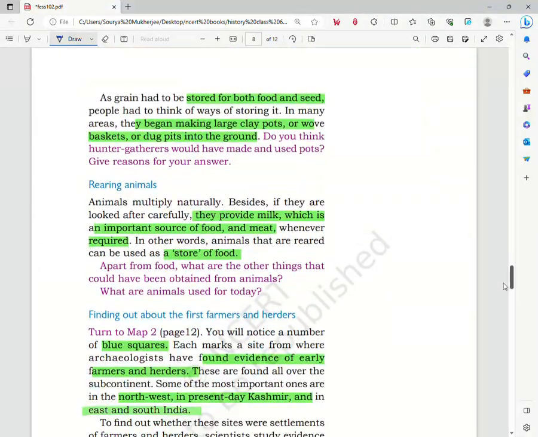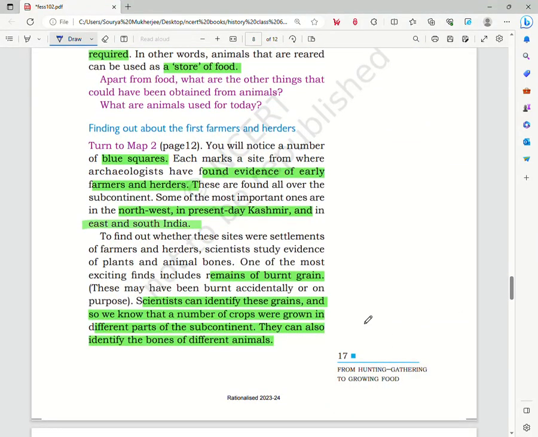In the next part, we see that in some of these sites there have been found remains of burnt grains. Now, these were perhaps accidentally left there or were left there on purpose. These help scientists to identify these grains. We could know about the type of crop or the number of crops that were grown in different parts of the subcontinent from these burnt remains. We could also identify the bones of different animals.